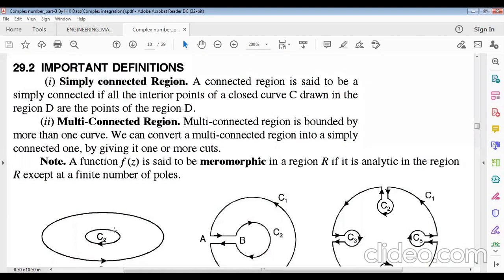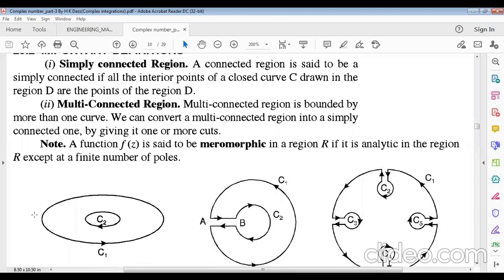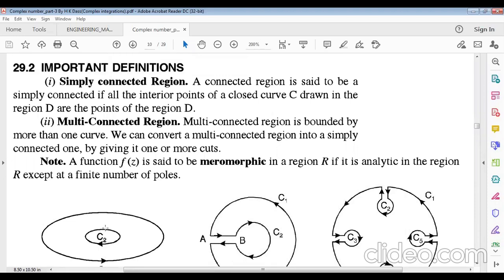Okay, and this is the first curve C1 and another curve C2. Their ending points and starting points are closed. This is why C1 is also called a closed curve and C2 is also a closed curve, and this is a connected region. This whole region is connected with the curve. So a connected region is said to be simply connected if all the interior points of the closed curve C drawn in the region D are points of the region D. That means all points connecting the endpoints and starting points will lie in the same region D.